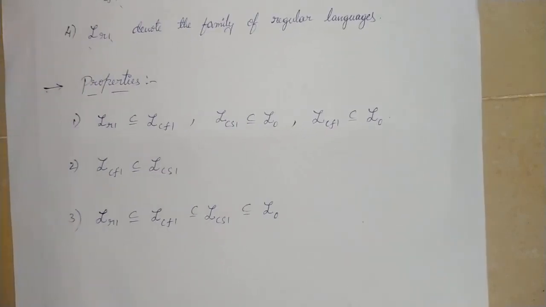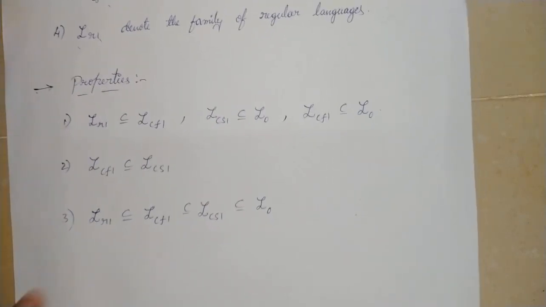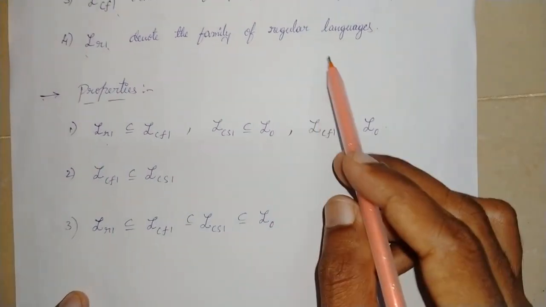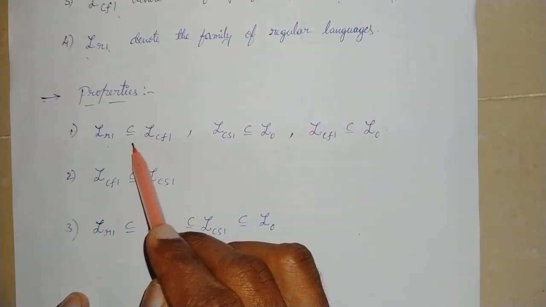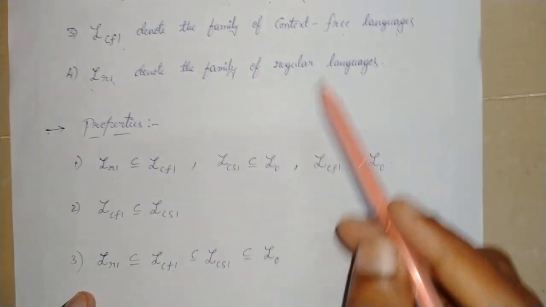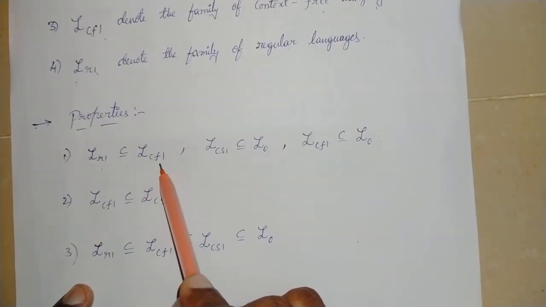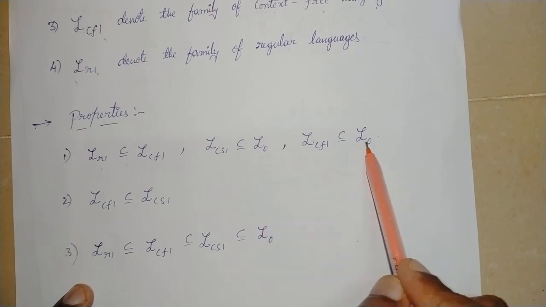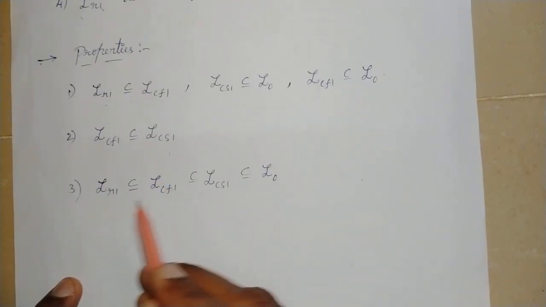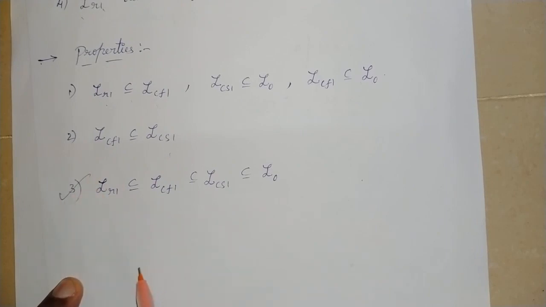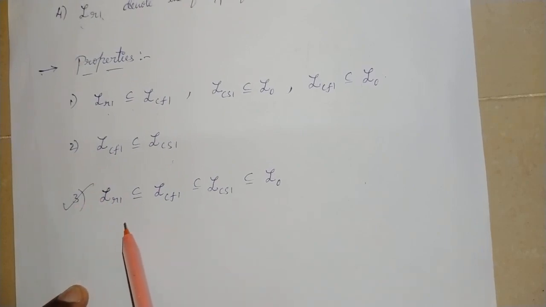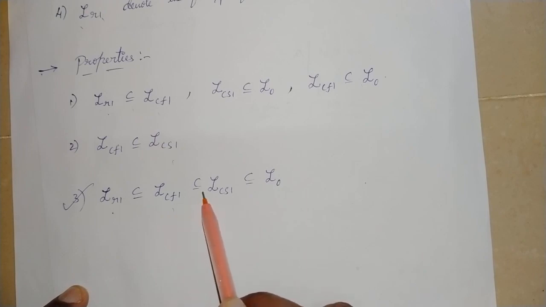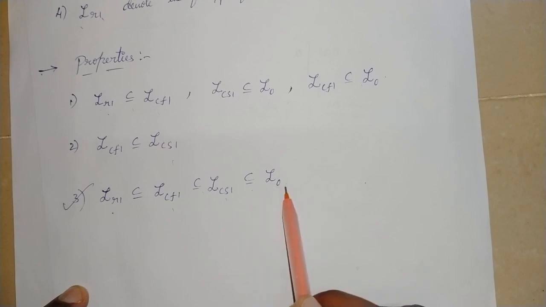So these are the properties. This is the main property: the family of regular languages is always a subset of or equal to the family of context-free languages, which is a subset of or equal to context-sensitive languages, which is a subset of or equal to type 0 languages.